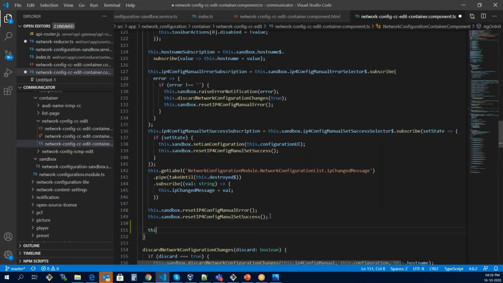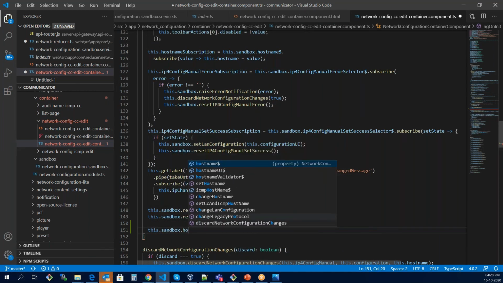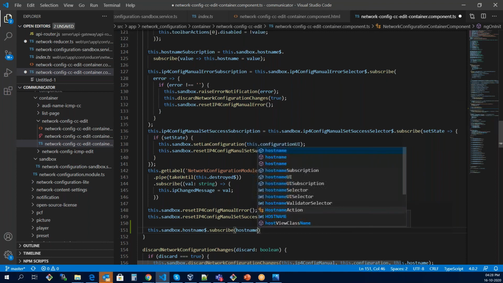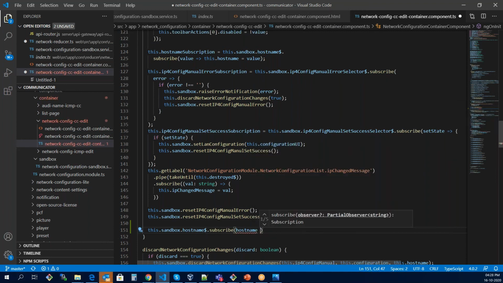This is the ngOnInit function. this.sandbox.hostname, and what we can do is hostname.subscribe. Okay, we can write it like this, and we can get the data, the host name.